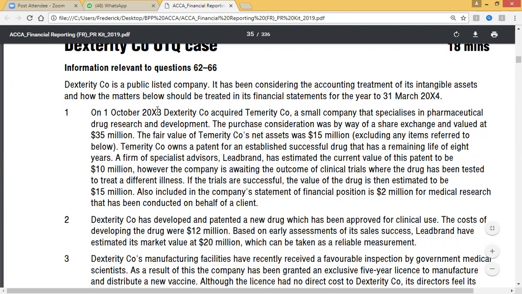On 1st October 2013, the company acquired Intangible Co., a small company that specializes in pharmaceutical drug research and development. The purchase consideration was by way of share exchange, valued at 35 million. The fair value of Intangible Co.'s net asset is 15 million. Goodwill is 20. Excluding any item referred to below.